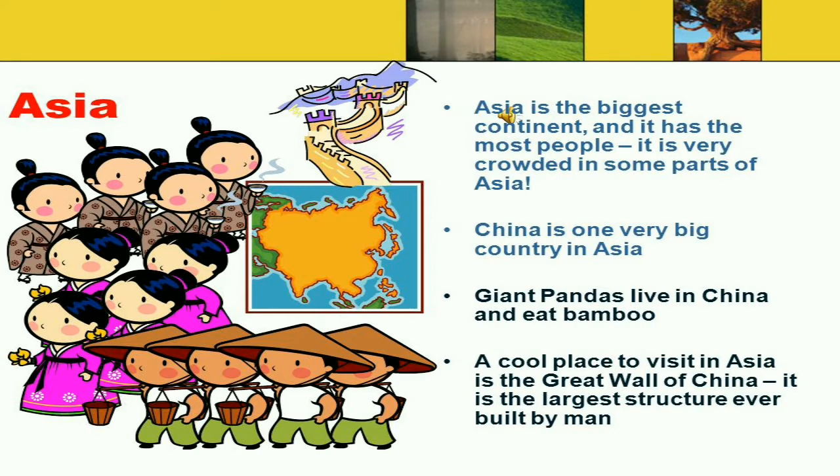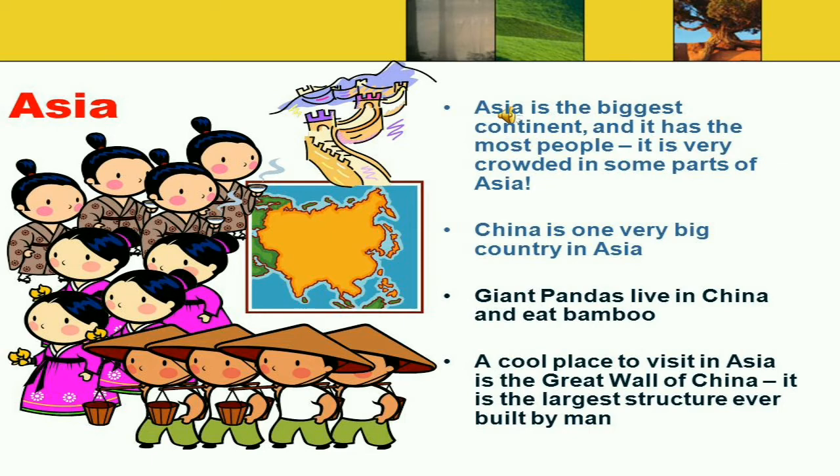Next, different types of people live in Asia. Asia is the biggest continent and has the most people. It is very crowded in some parts of Asia. China, India, and Russia are the three main countries in the Asia continent.